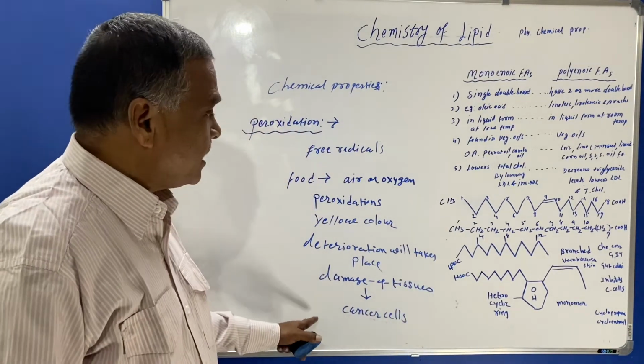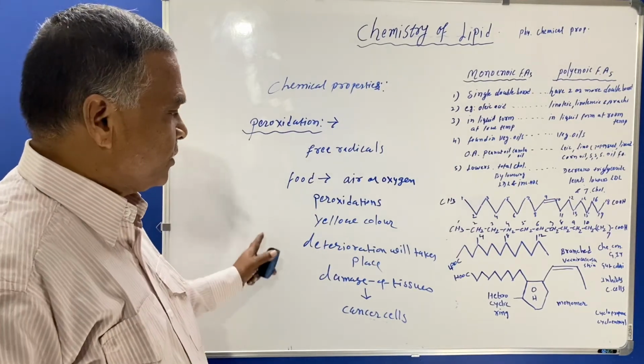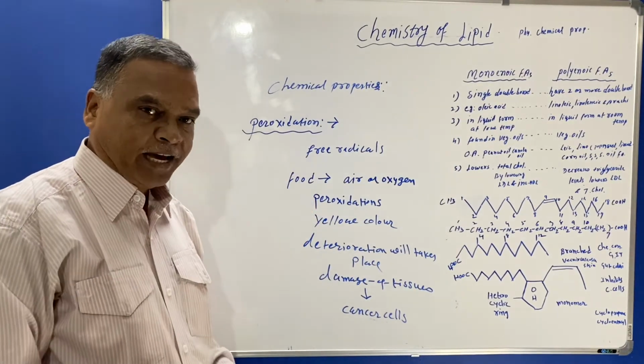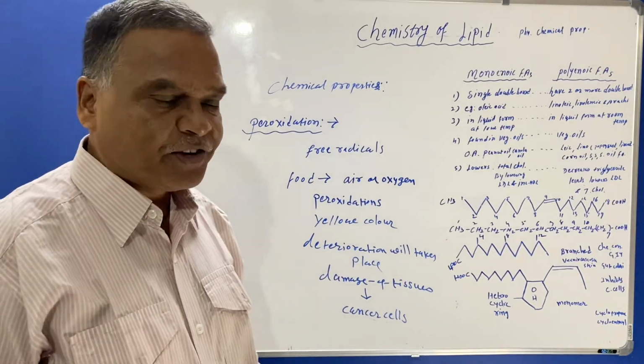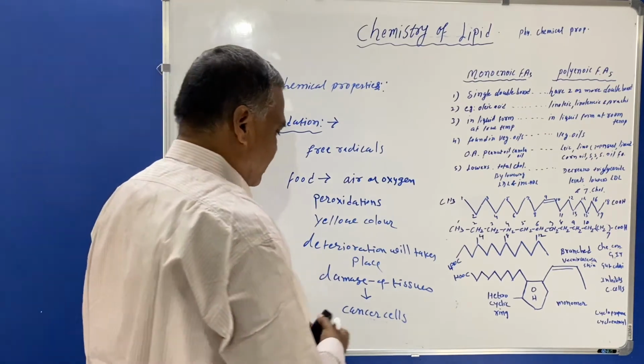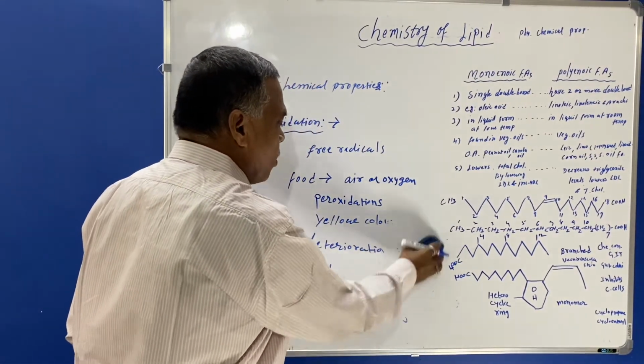So this is the result of peroxidation. This is the process where, if lipids are exposed to air or oxygen, deterioration will take place, damage of tissue will occur, and cancer cells may form. So this is the process of peroxidation.